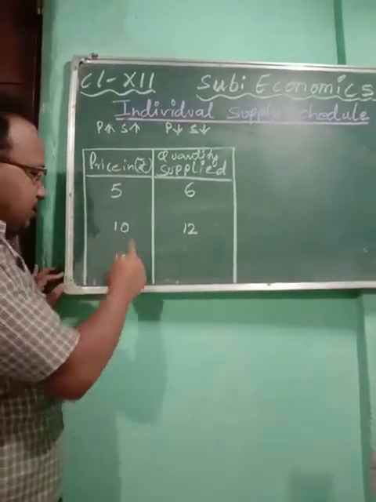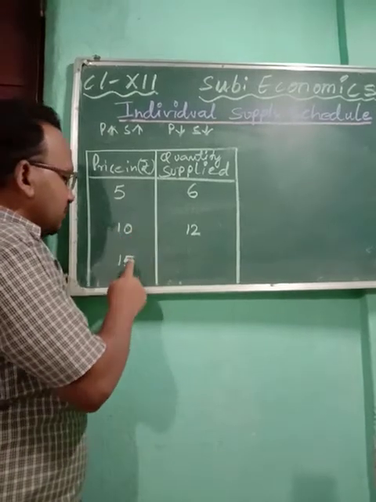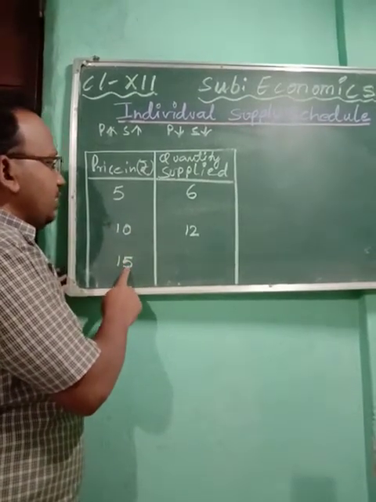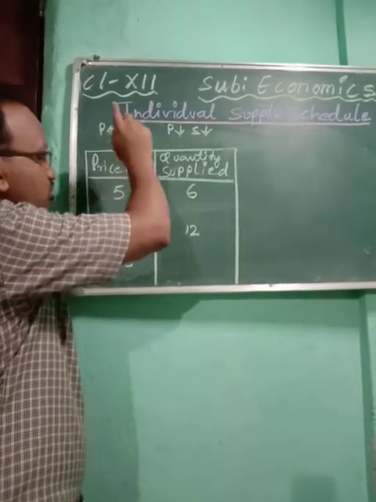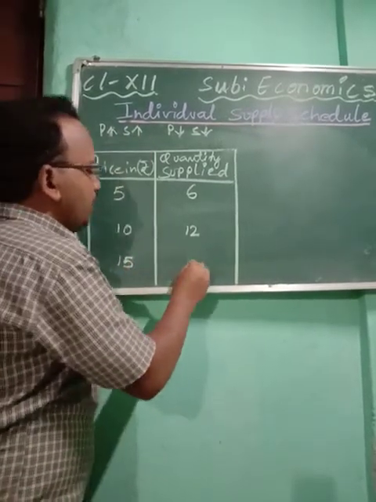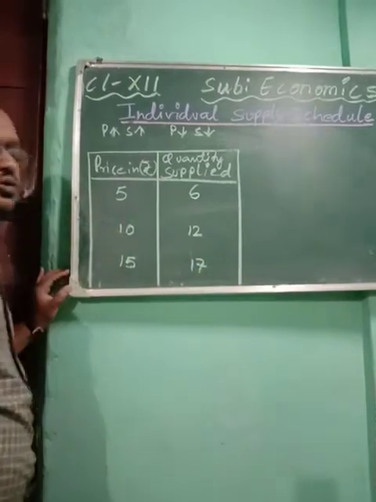Further, from 10 rupees the price of the commodity is now 15. That means the price is high, so when price goes up, supply will also go up. So maybe at 15, supply will go to 17 units.